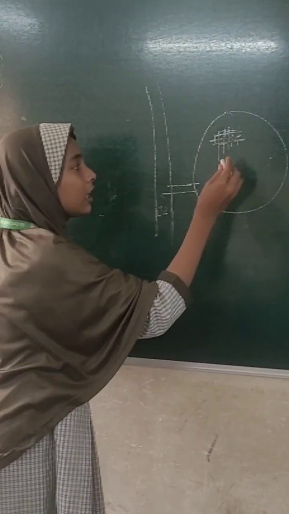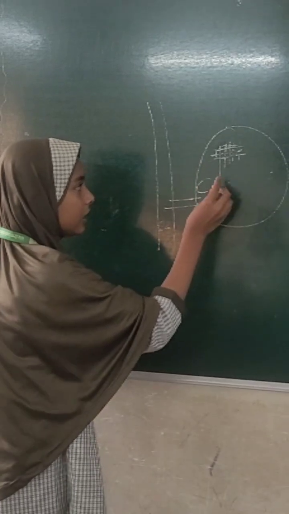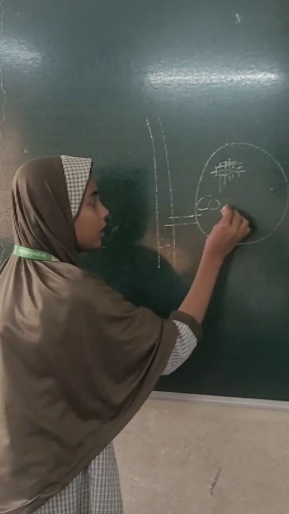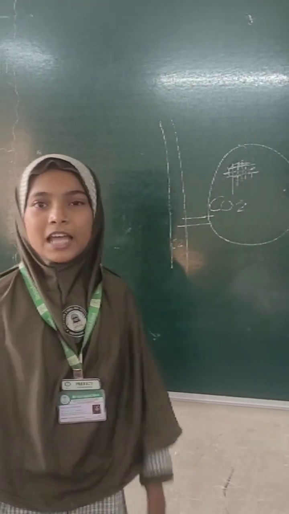While cutting like a scissor, it produces carbon, and that O2 plus C forms CO2. So this process is called cellular respiration.